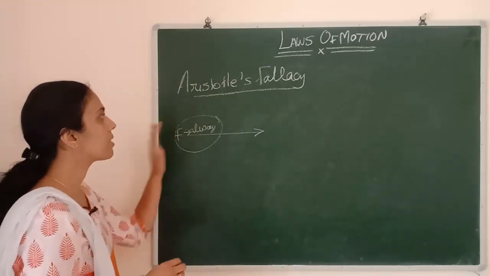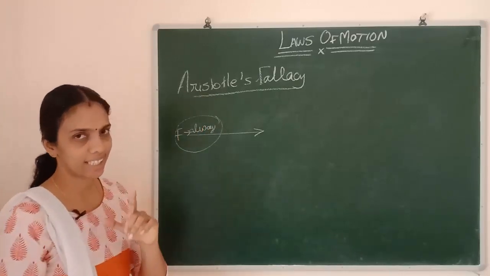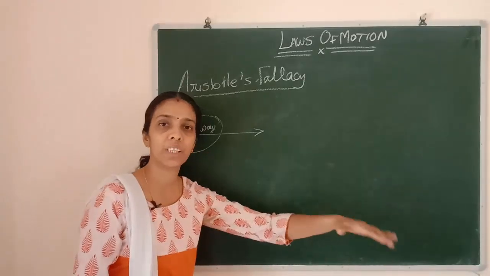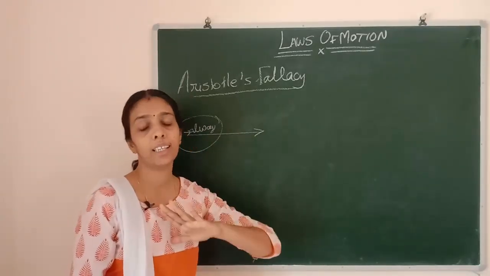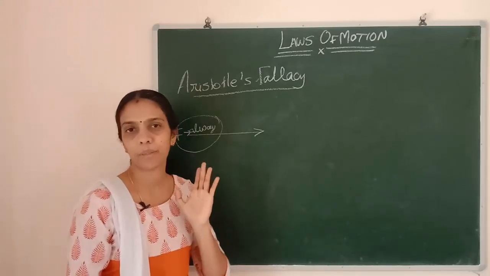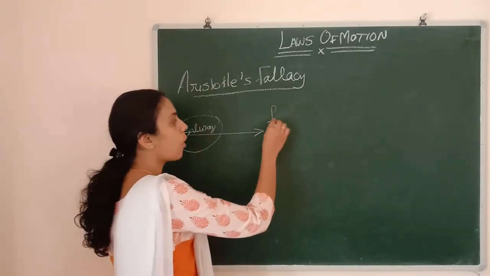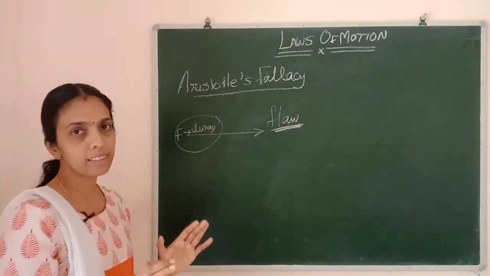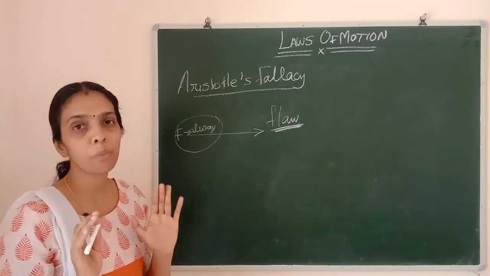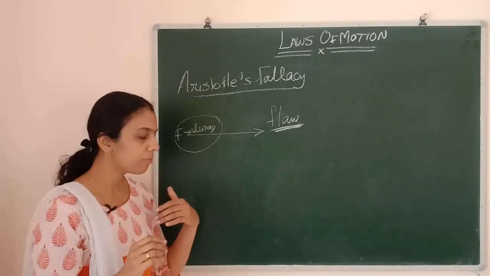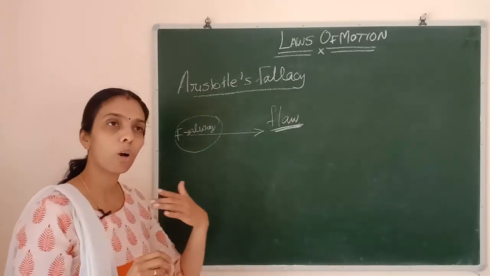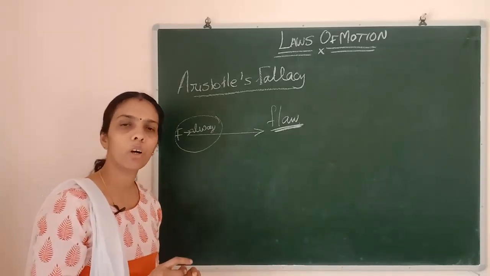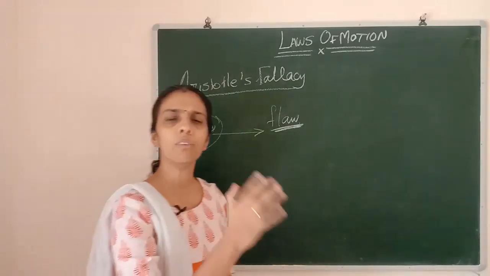So that was Aristotle. But is it correct? To keep the object in motion, an external force is required; that is Aristotle's statement. But there was a flaw in it. If we observe an object simply, from a layman's point of view, that is correct. To keep the object in continuous motion, we should continuously give the force.